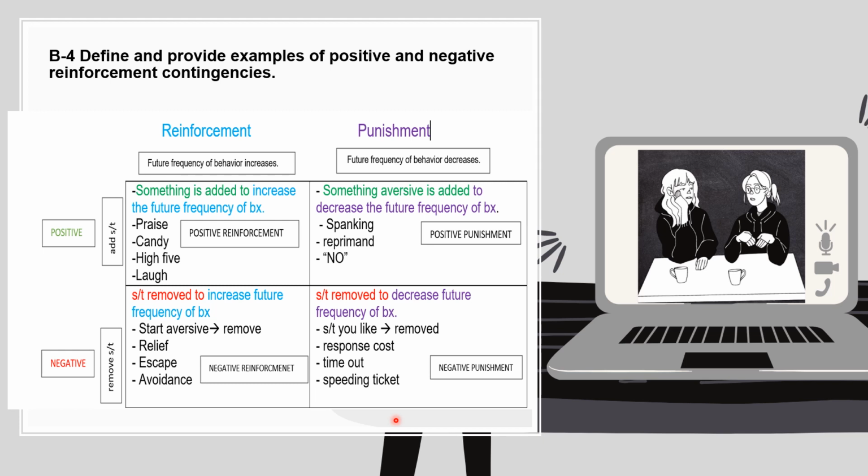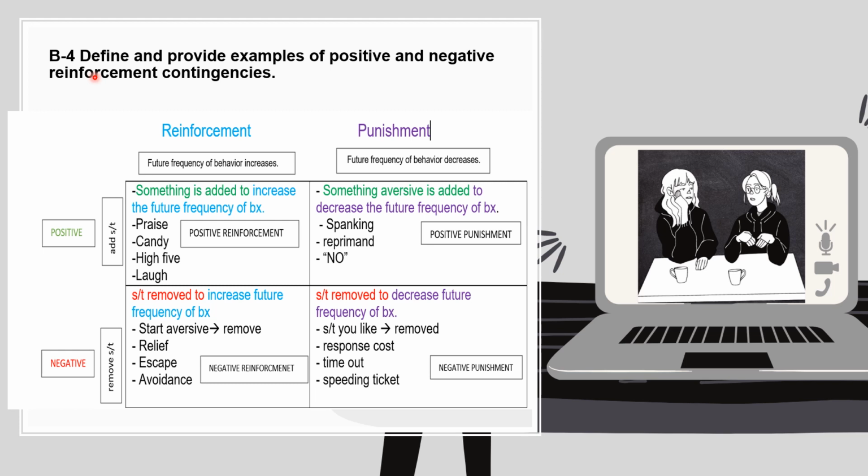Section B4. Define and provide examples of positive and negative reinforcement contingencies. So here I have a little table that breaks it all down, where we have positive reinforcement referring to the future frequency of behavior increases, and positive is when something is added. So specifically for positive reinforcement, something is added to increase the future frequency of behavior, such as praise, candy, a high five, or a laugh.